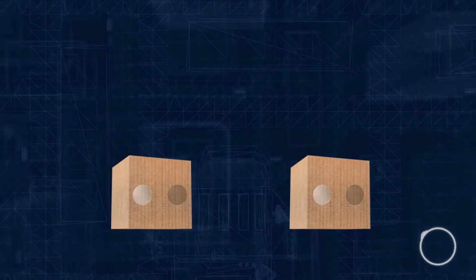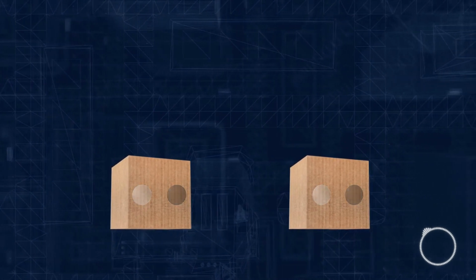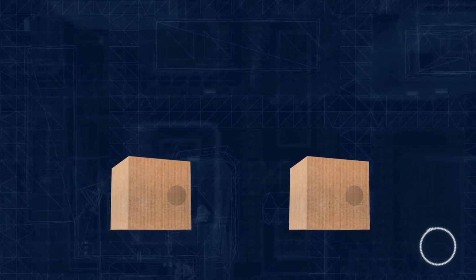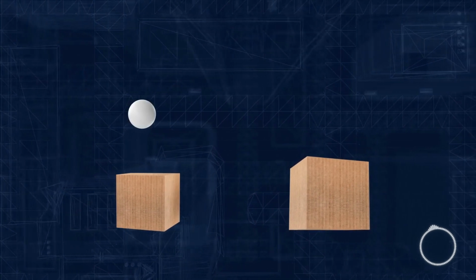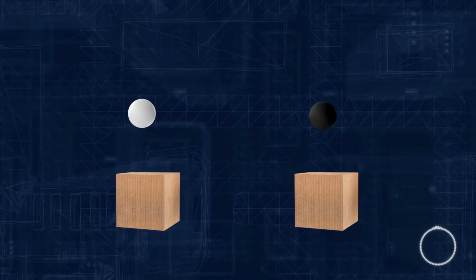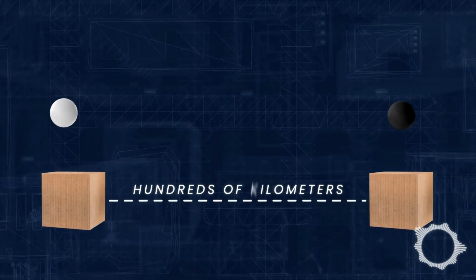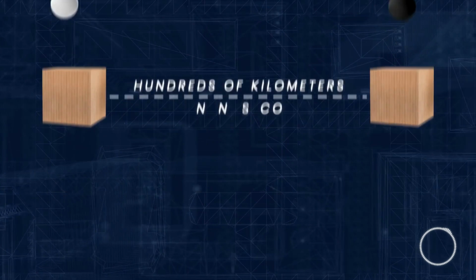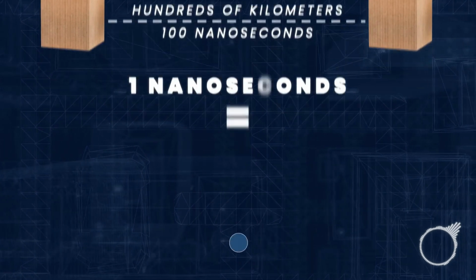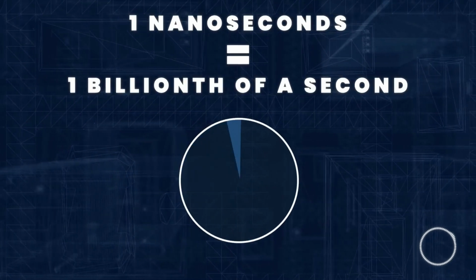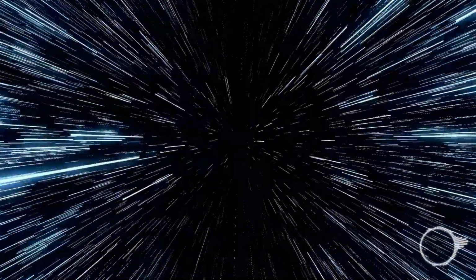For example, let's imagine two friends, Alice and Bob, each of whom has a coin. When Alice tosses her coin, she has a 50% chance of getting heads and a 50% chance of getting tails. The same thing happens to Bob. When both Alice and Bob toss their coins, we have 4 possible configurations, each with a 25% chance.